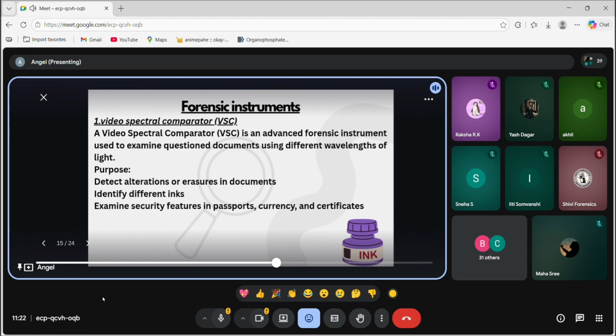It can also identify different inks, for example, if I am using a ball pen for my signature and someone is using a gel pen, this instrument may verify that someone is using a different ink. And then it can also examine security features in passports, currency, and certificates. These instruments you may also find in police stations. It basically helps to examine certain questioned documents also.